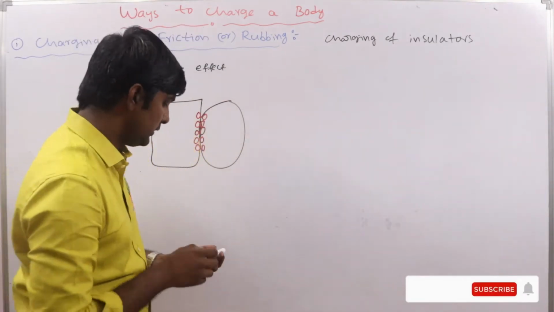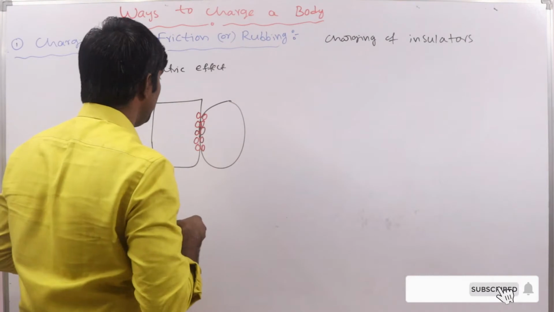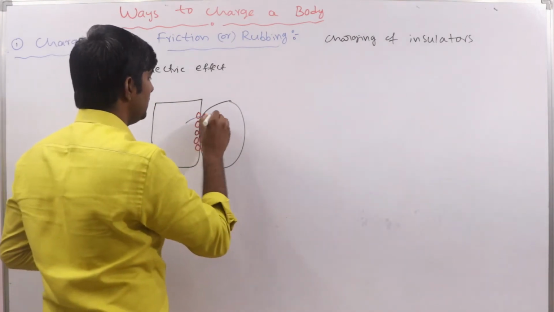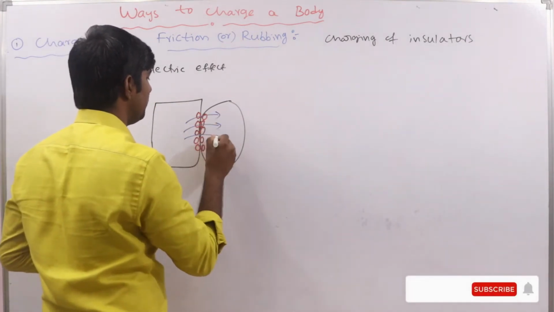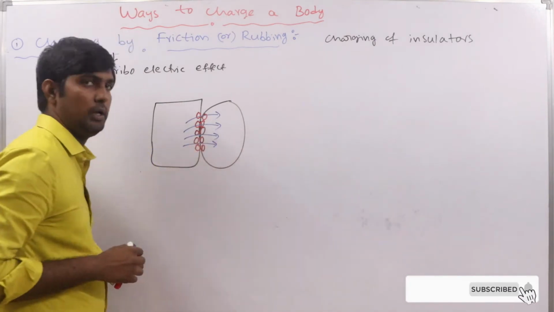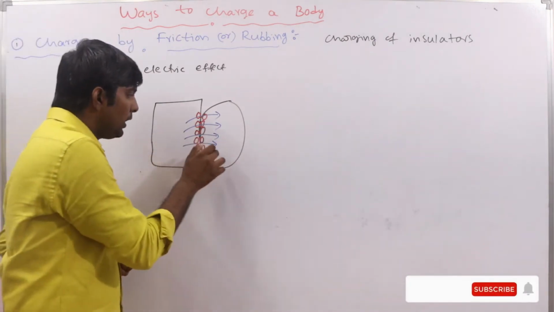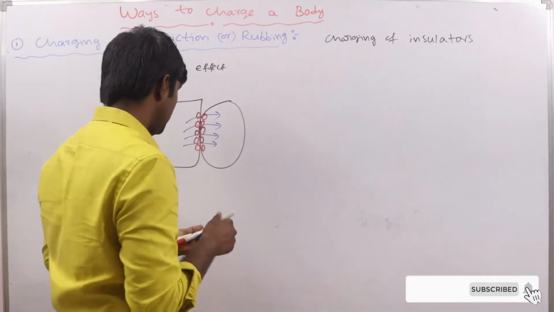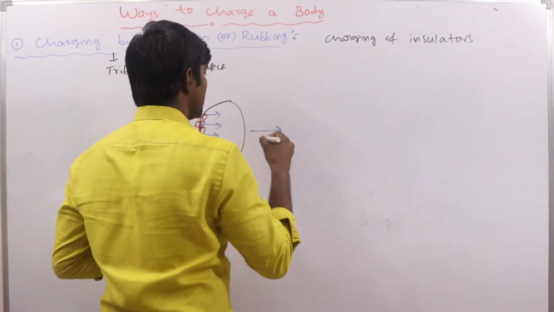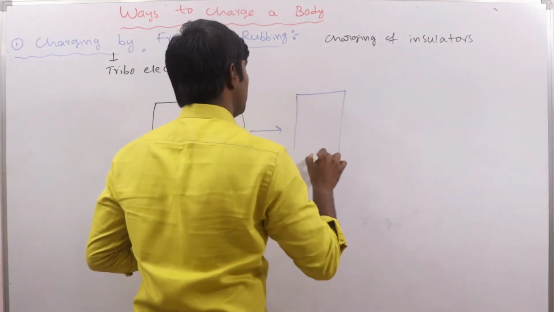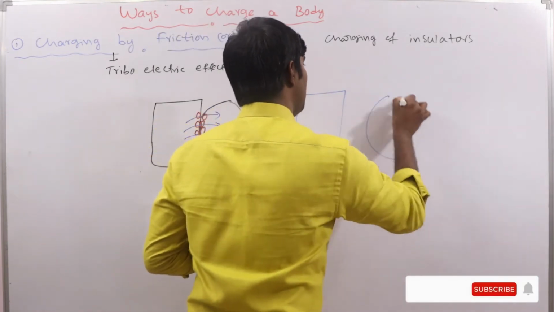Suppose from here to here, four electrons were transferred. So one body to another body, electrons were transferred, which results in the formation of charge on the body.